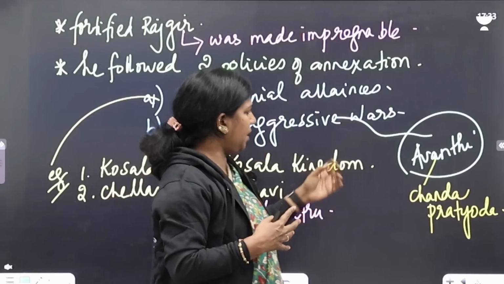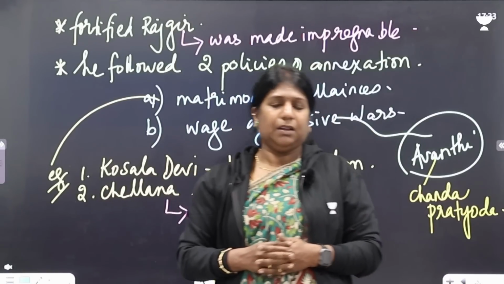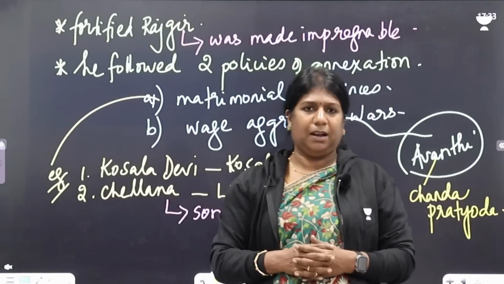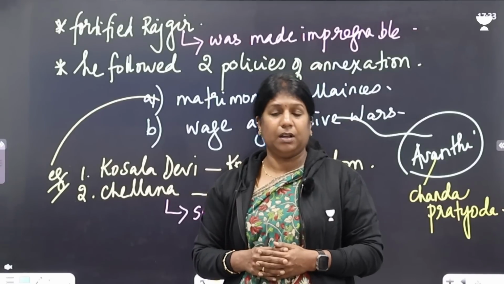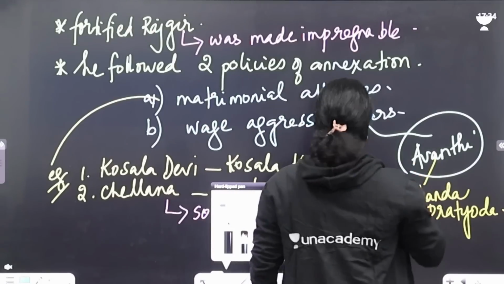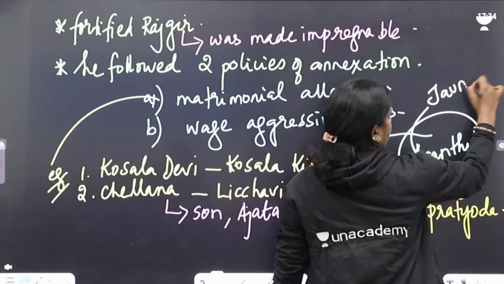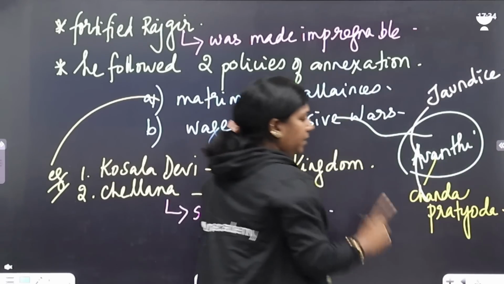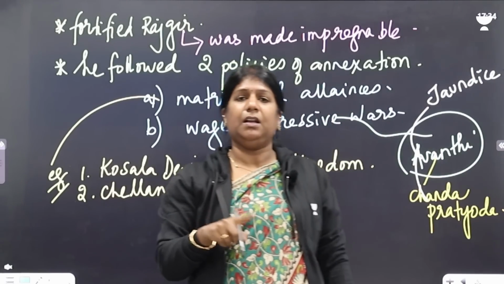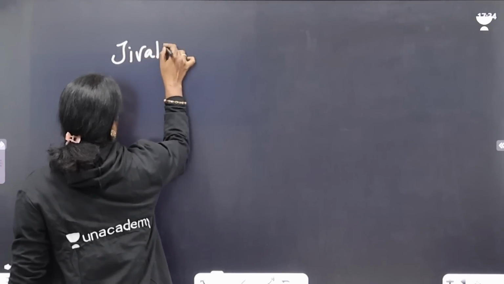Finally, Bimbisara got ready to fight Avanti. But he got to know that during the preparations for war, Chanda was infected with jaundice, and Chanda requested Bimbisara to send his royal physician. Bimbisara had a doctor called Jivaka.